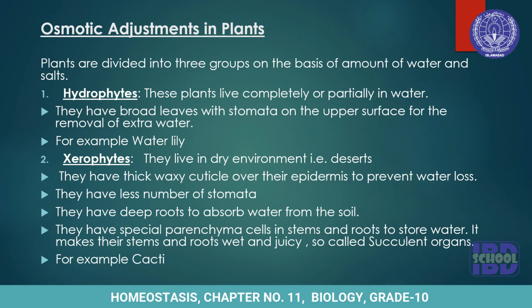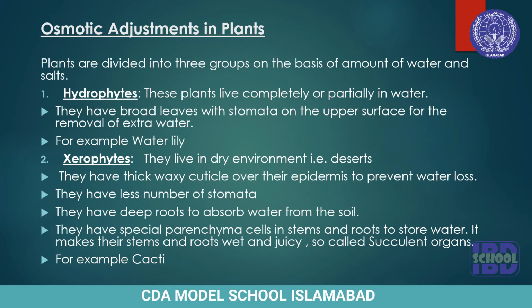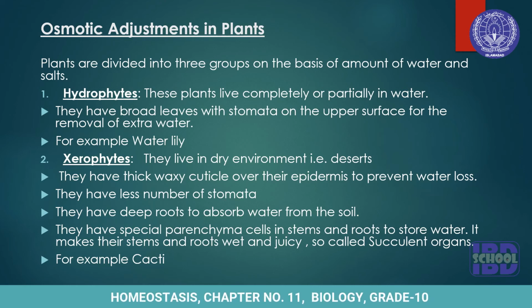Then the second group is xerophytes. Xerophytes live in dry environments, for example, deserts. They have a thick waxy cuticle over their epidermis. Why? To prevent water loss. They have fewer stomata. They have deep roots to absorb water from the soil.